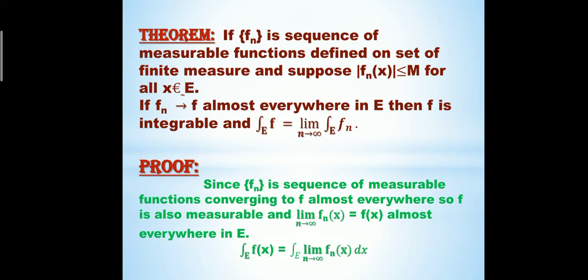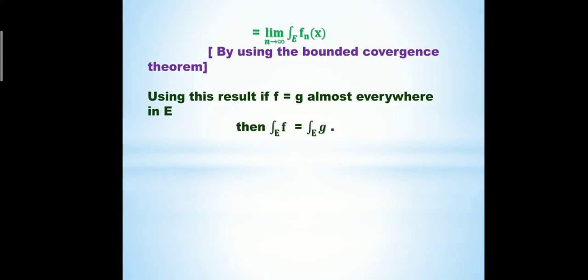From here we can clearly say that the integral over E of f(x) equals the integral over E of the limit as n tends to infinity of f_n(x) dx. We can say it by the result we have: if f equals g almost everywhere in E, then the integral over E of f equals the integral over E of g.